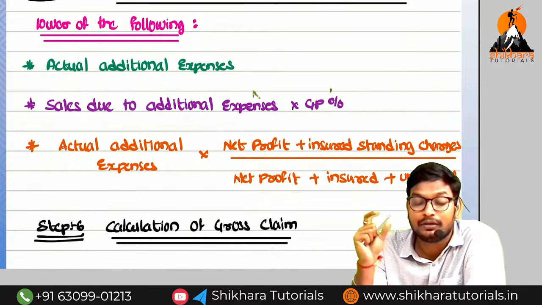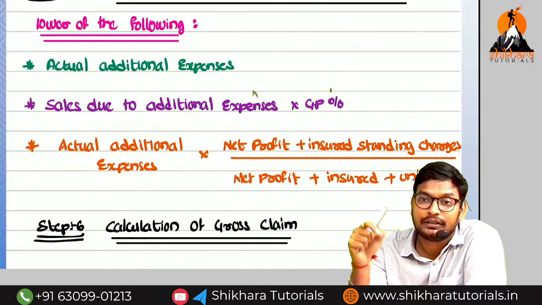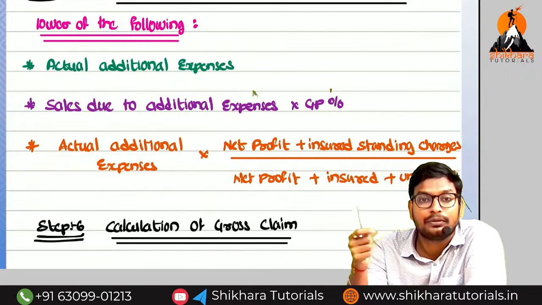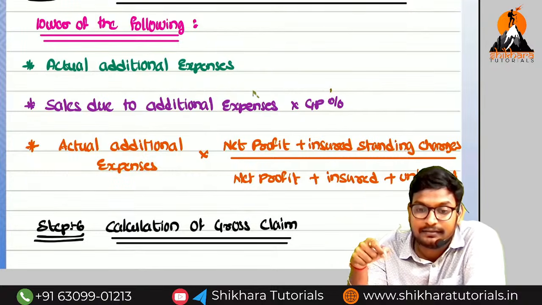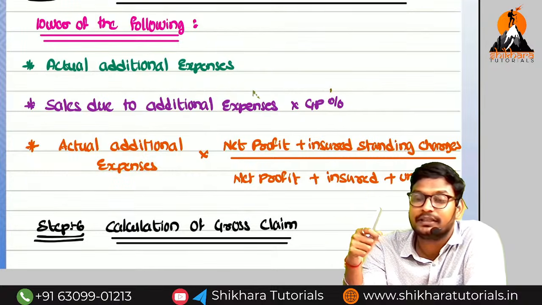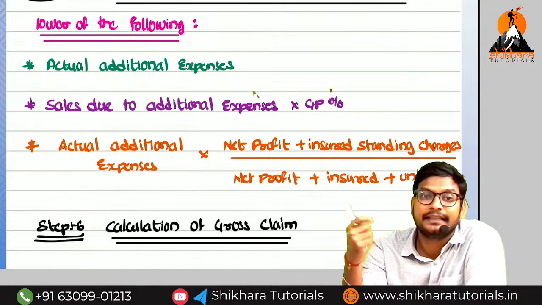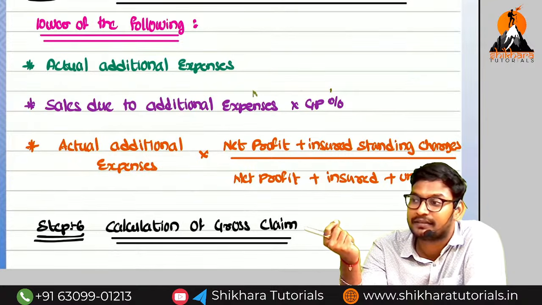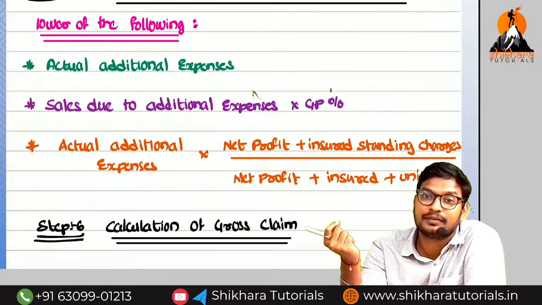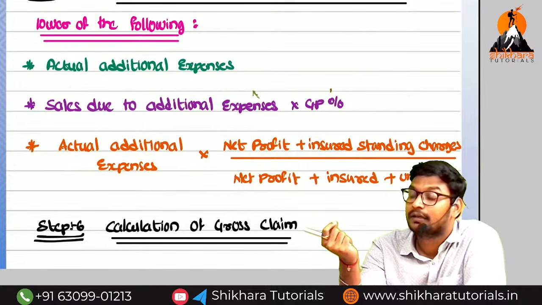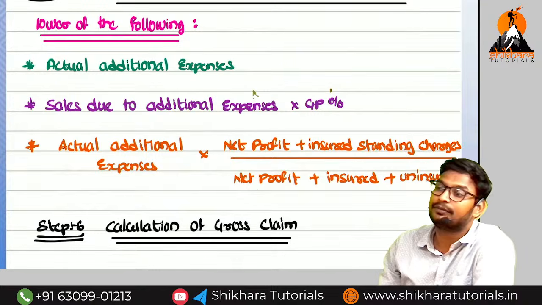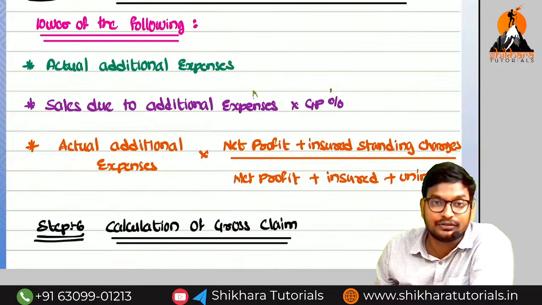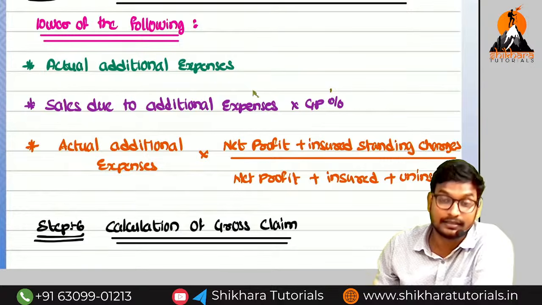So sometimes they will not give the increase in turnover. Then actual turnover during the indemnity period is called as what? Increase in turnover. Increase in turnover into percentage. Next one, what? Additional admissible expenses into net profit plus insured standing charges divided by net profit plus insured standing charges plus uninsured standing charges. I have clearly explained the logic, whichever is higher.